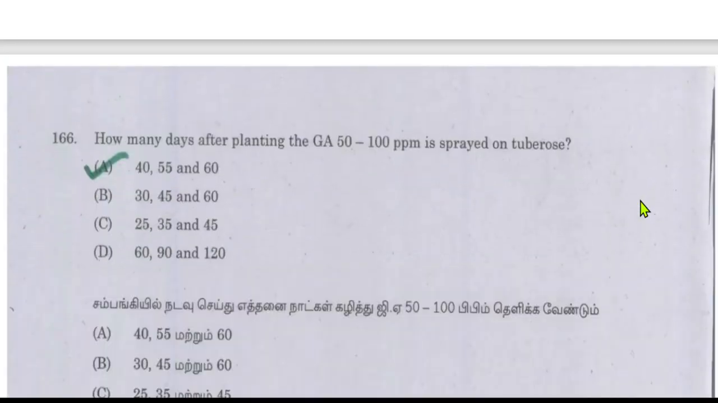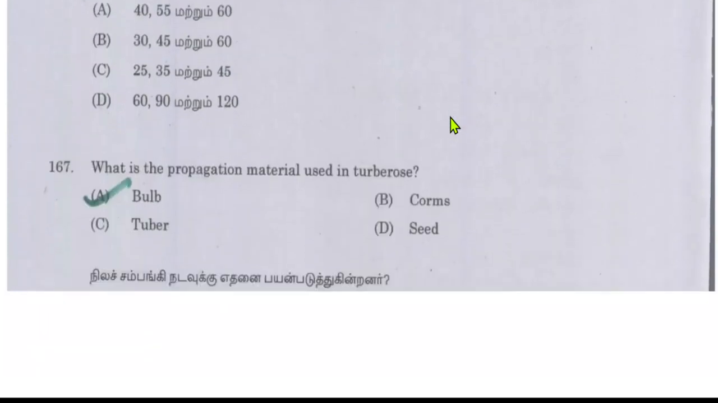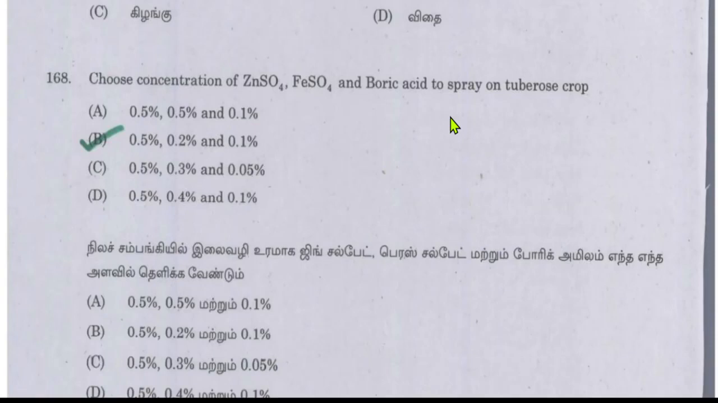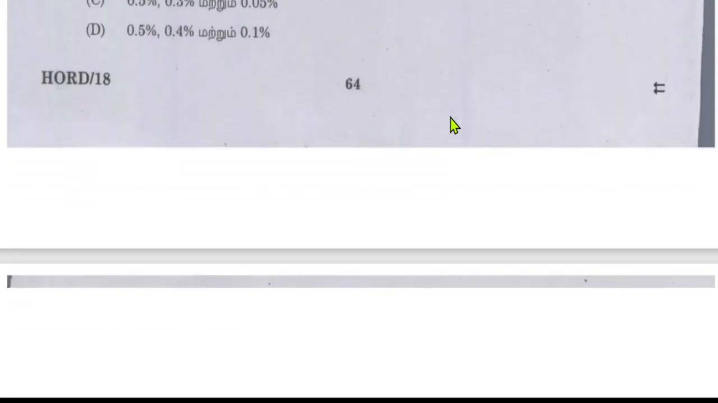How many days after planting is GA 50 to 100 ppm sprayed on tuberose? Almost 40, 55 and 60 days. So how many days after planting is GA 50 to 100 ppm sprayed on tuberose? 40 days, 55 and 60 days. What is the propagation material used in tuberose? It is a bulb. Choose the concentration of ZnSO4, FeSO4 and boric acid to spray on tuberose crop. So zinc sulfate at 0.5%, ferrous sulfate 0.2% and boric acid 0.1%.